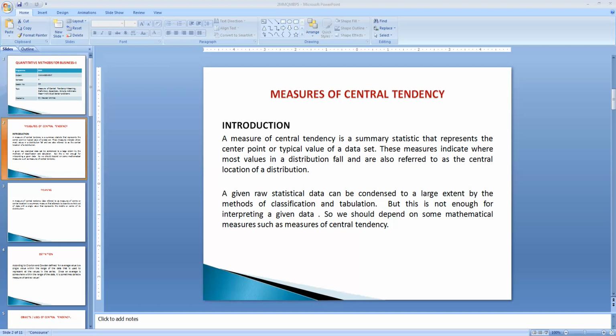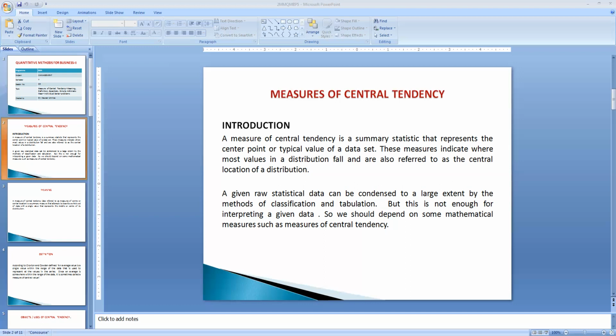A given raw statistical data can be condensed to a large extent by the methods of classification and tabulation. But this is not enough for interpreting a given data. So we should depend on mathematical measures such as the measure of central tendency.